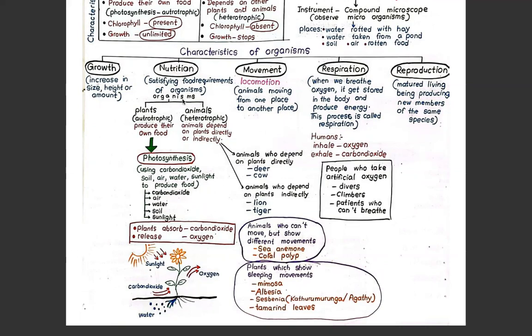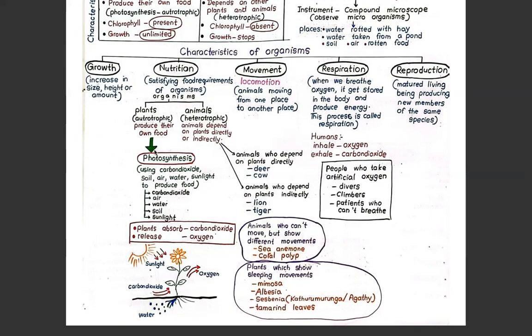Then we can divide organisms into two sections, plants and animals. Plants act as autotrophic and animals act as heterotrophic. Autotrophic means plants can produce their own food, so we call them autotrophic. And animals depend on other plants and animals directly or indirectly, so we call them heterotrophic.